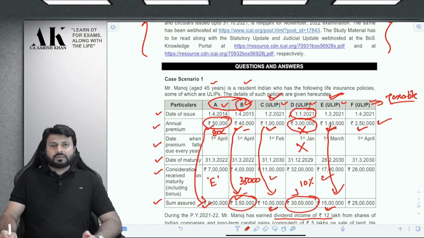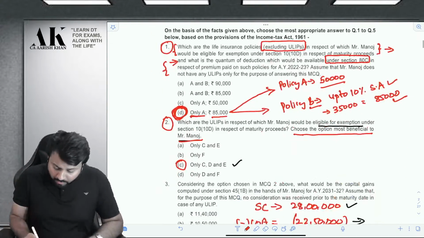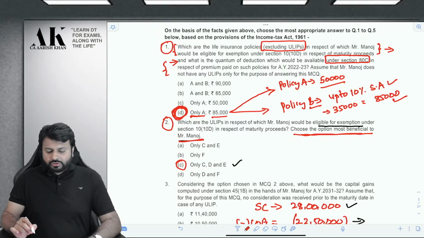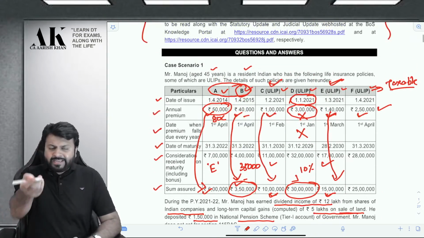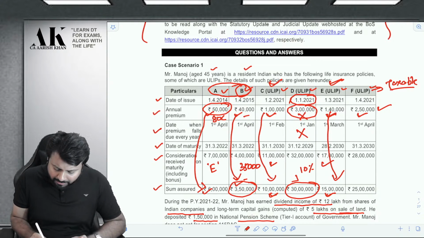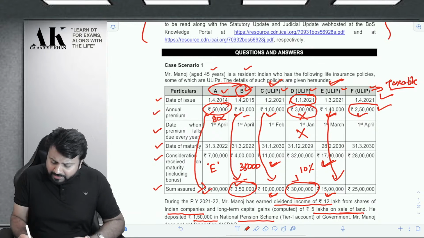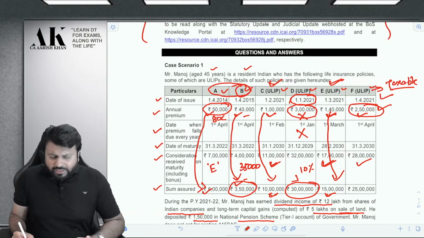The question is asking us which is the most beneficial for Mr. Manoj. So I am telling you the most beneficial is C and E. So you will ask, in case of C and E, the total amount exempt is 11 plus 17, 28. In case of F also, the premium does not exceed 2,50,000 and the total amount is 28.